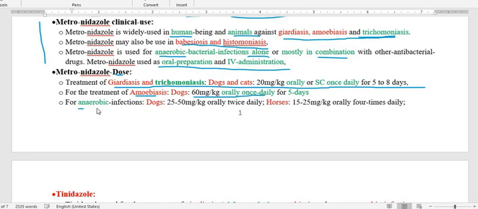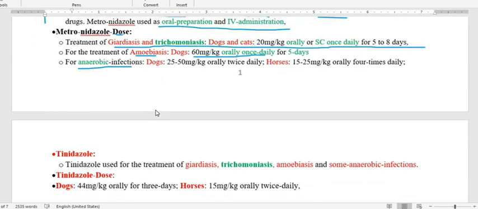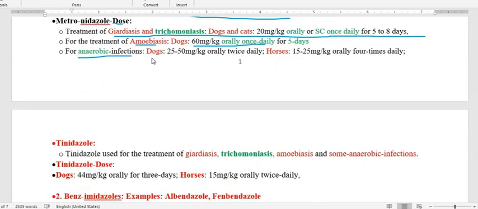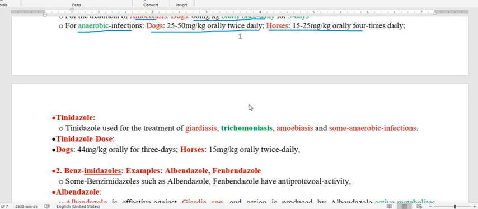For anaerobic infection, the dose for the dog is 25 to 50 mg per kg orally twice daily, and for horse somewhat less, 15 to 25 mg per kg orally 4 times daily. So this is all about metronidazole.